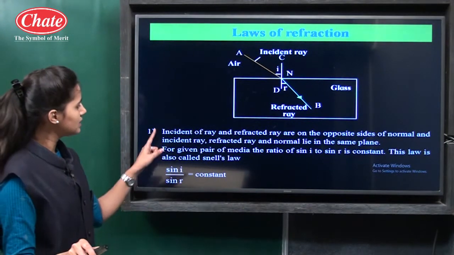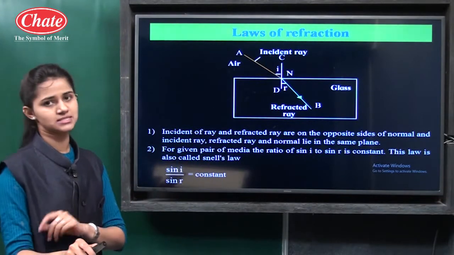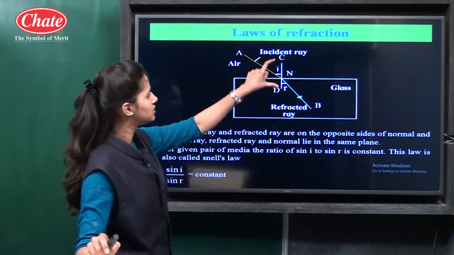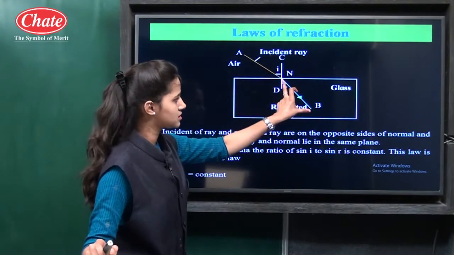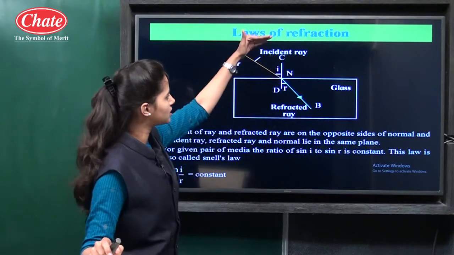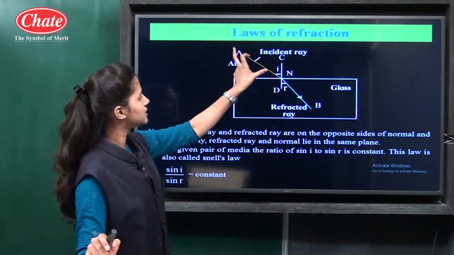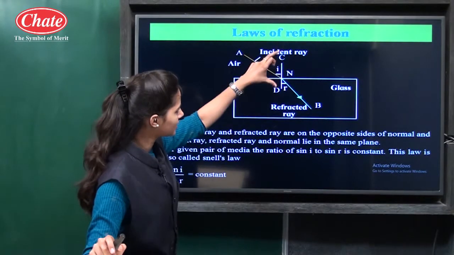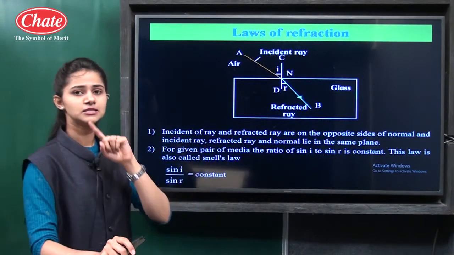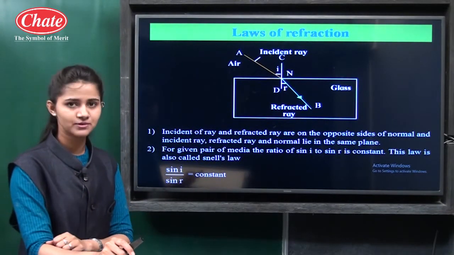See, the incident ray and refracted ray are on opposite sides of the normal. You can see here, this is the incident ray, this is the refracted ray, and both are on opposite sides of the normal. Then the incident ray, refracted ray and the normal lie in the same plane. So this is the first law of refraction.